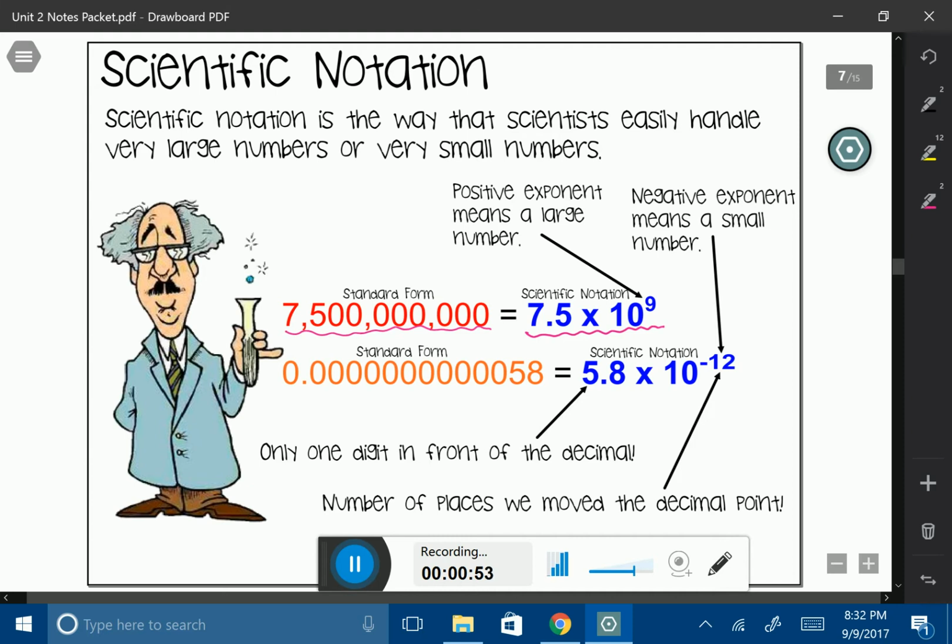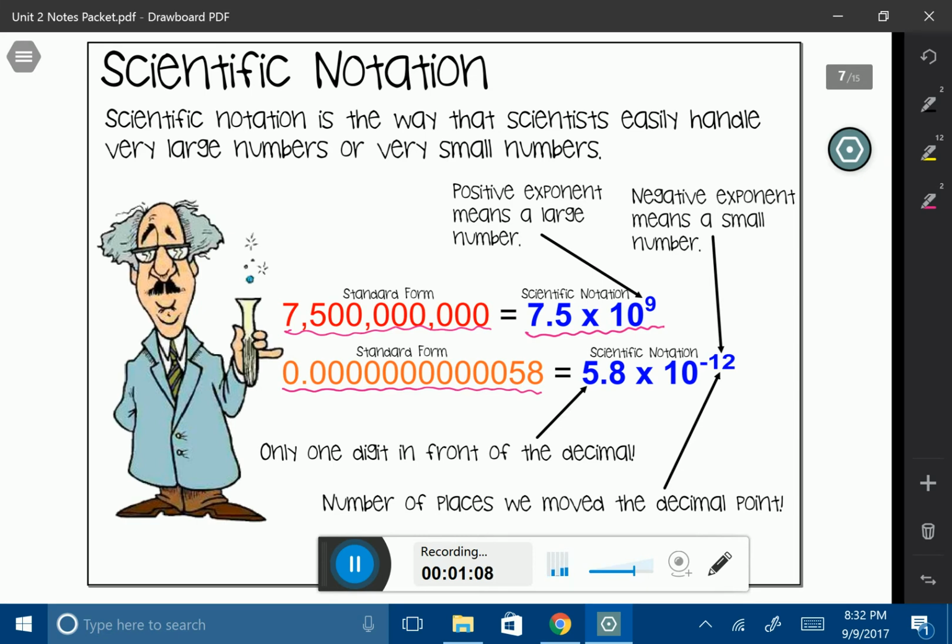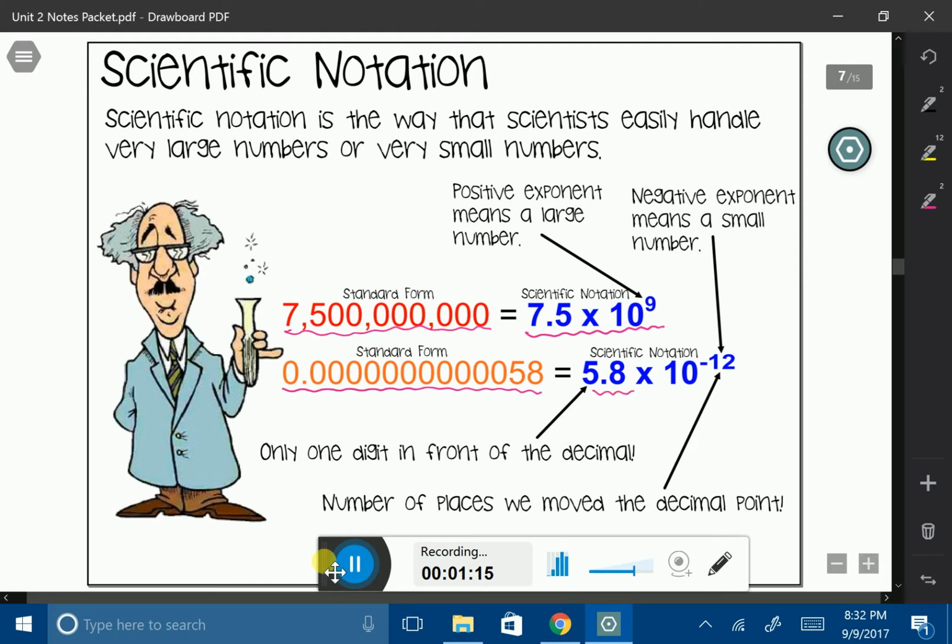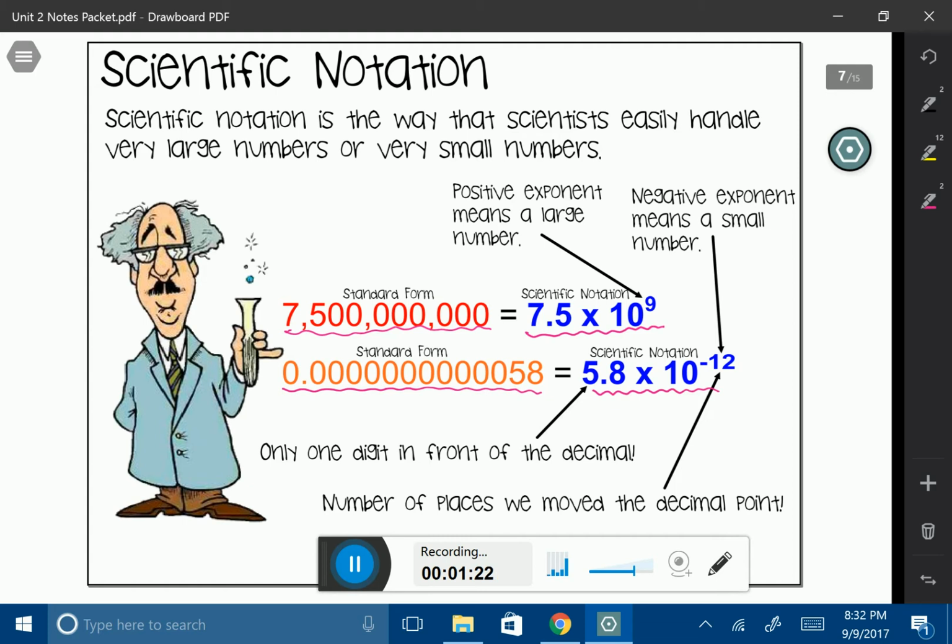Now, this first number in red that you were looking at is a really big number. But scientific notation also works for really little numbers like the one down here. This number is a teeny, tiny little number, and I know that because it has a decimal in it. This number can also be written in scientific notation because I don't want to write this tiny number a million times. There are too many zeros and I'd probably lose track of them.